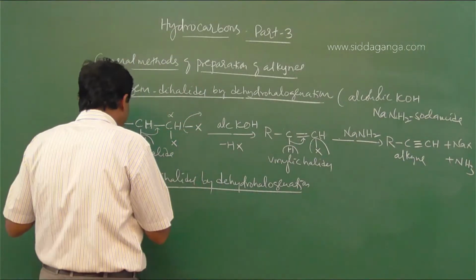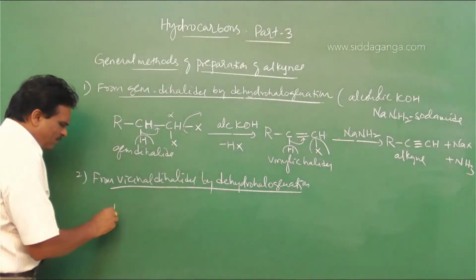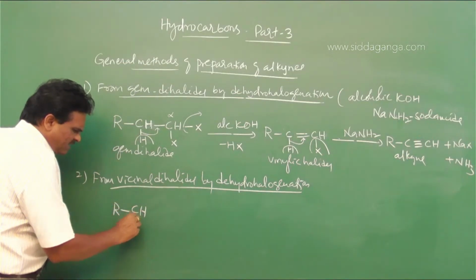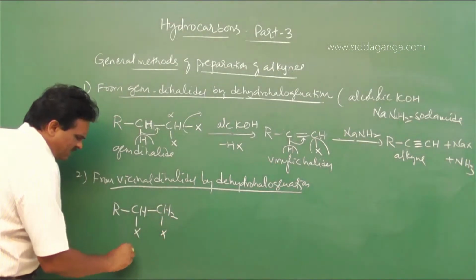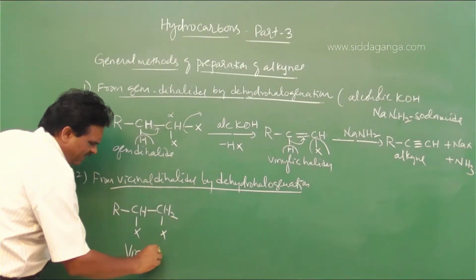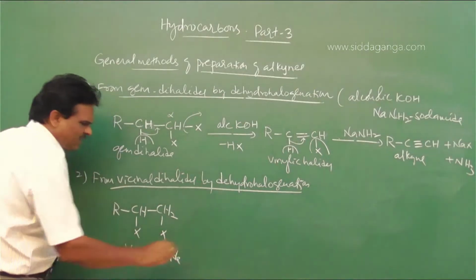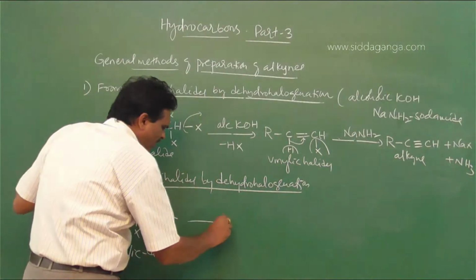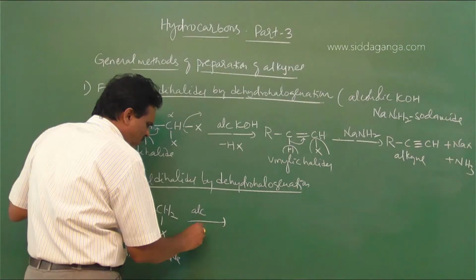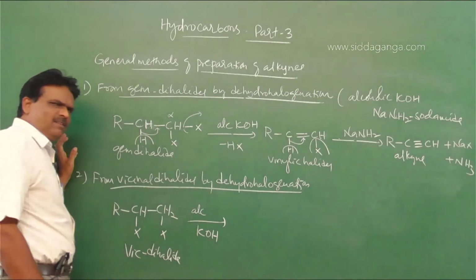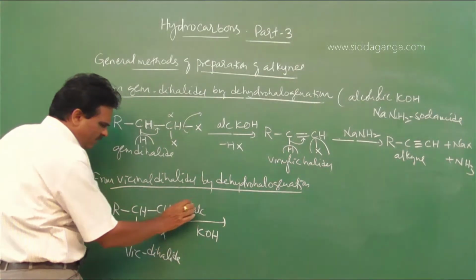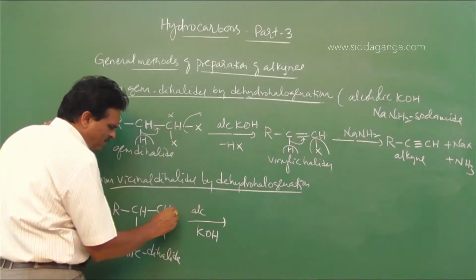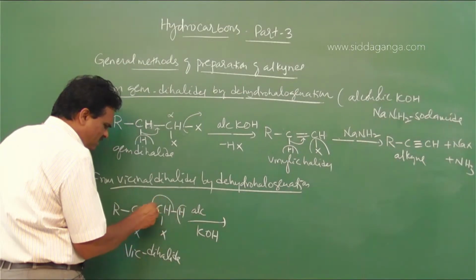Then the second method is from vicinal dihalides, CH2X bond CH2X. This is vicinal dihalide. Vicinal dihalides, on heating with alcoholic KOH, undergo dehydrohalogenation. So look here, what is there in CH2 here? So the H bonding electrons come over here.